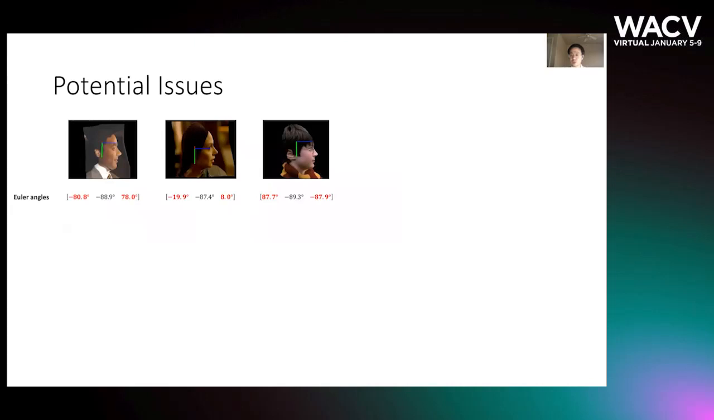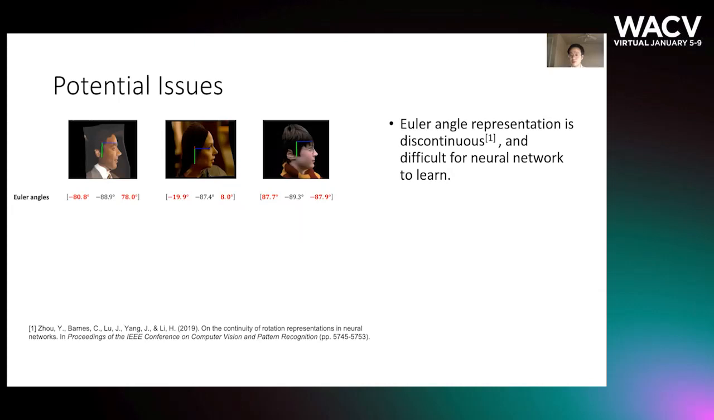We note two potential issues exist in current researches. First, most datasets for head pose estimation are annotated by Euler angles, pitch, yaw, and roll. As shown in the image, we can find that these similar profile images have very different pitch and roll angle labels. This is because Euler angles are discontinuous, and this will make it extremely difficult for a neural network to learn. In fact, other representations, which are less than 5 dimensions, including quaternions, are also discontinuous.